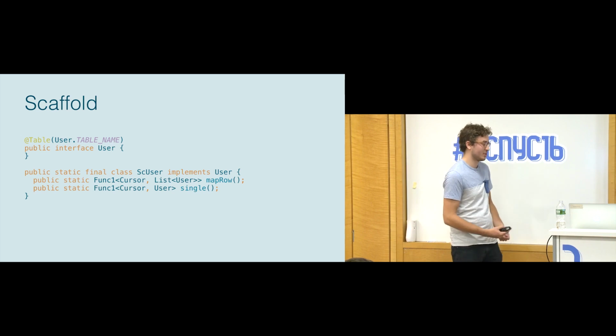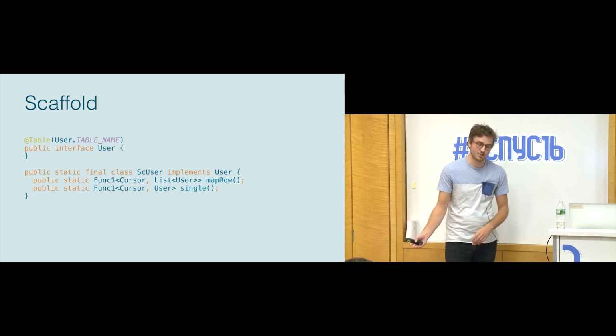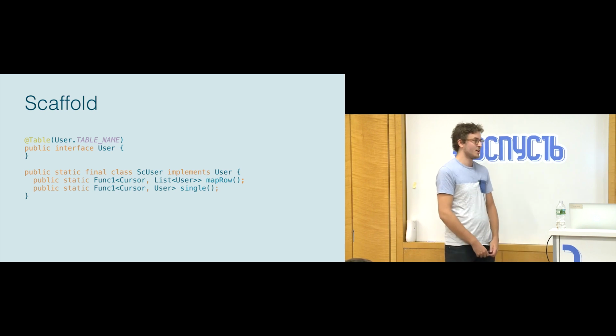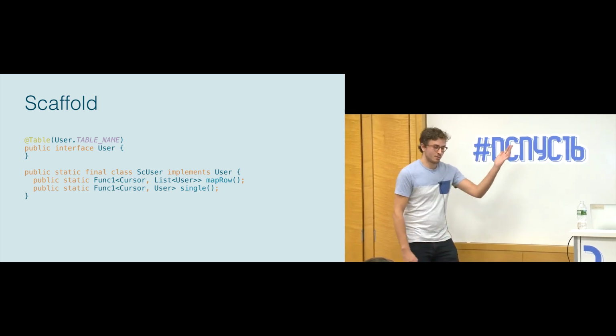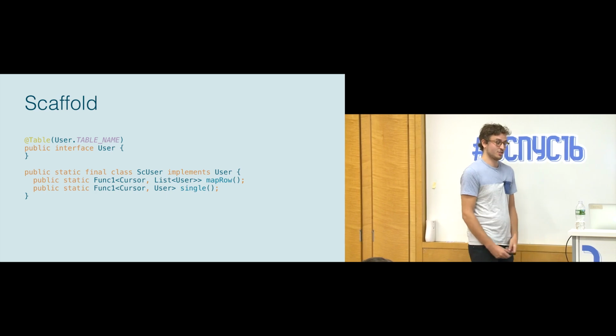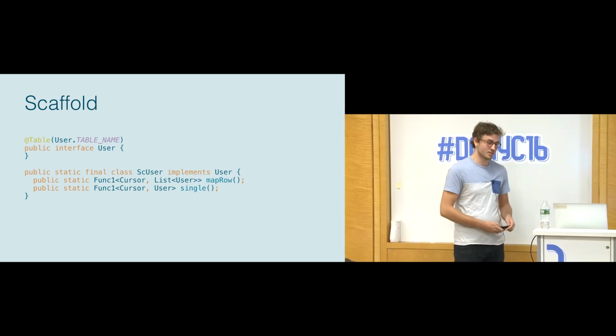I've included a couple of examples here. Something that, again, with Rx, a Func1 that will take a cursor and return a list of users, as well as a cursor and just return a single user. So this is just an example of what was getting generated. A ton of stuff was getting generated, also to generate content values and perform queries.